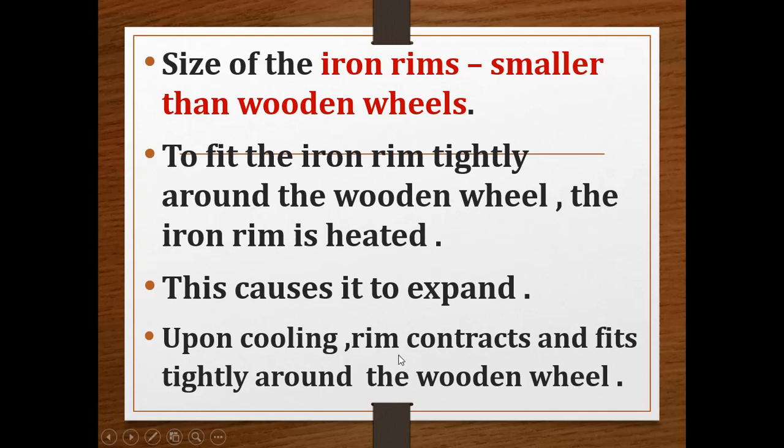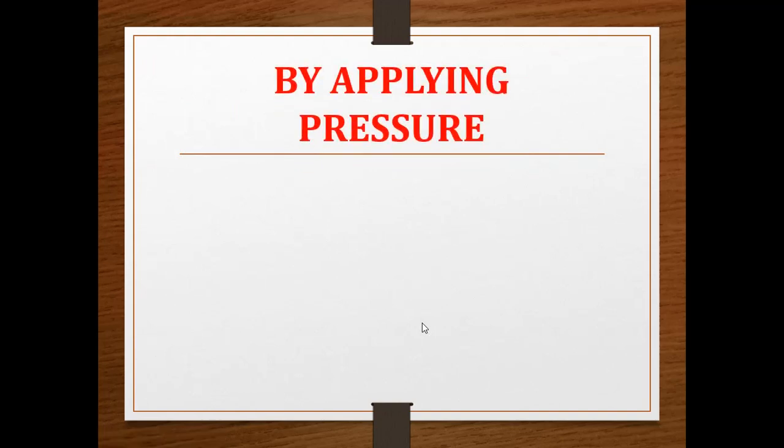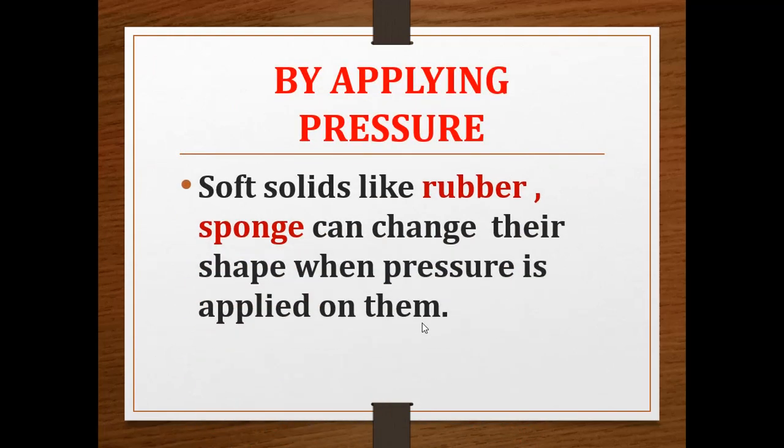So these are the changes caused by the expansion and contraction of metal due to heating and cooling of the metal. Understood, children? Due to heating and cooling, we can expand and contract the metal. Now, by applying pressure, some soft solids like rubber and sponge can change their shape.